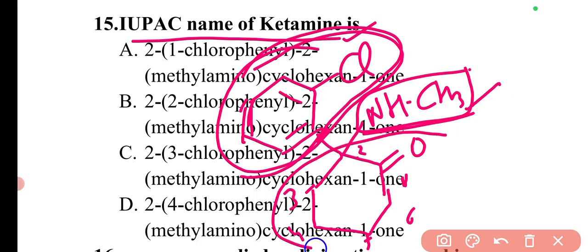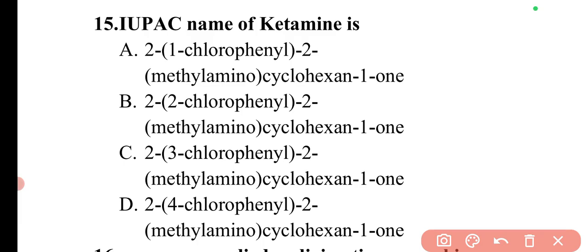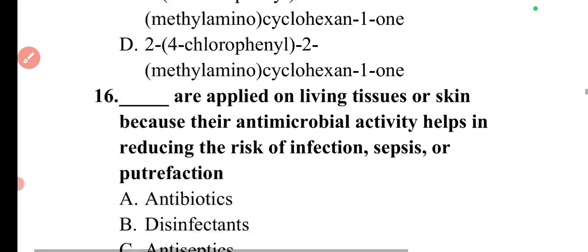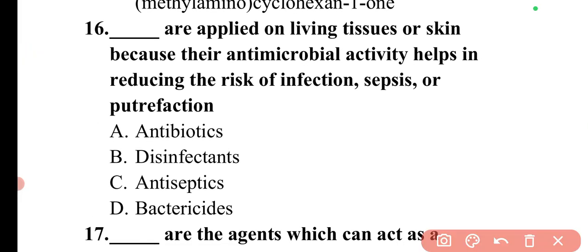Then this particular group is what? It is the cyclohexane, and at one position it is an one group. One group means it is a ketone group, so it will be cyclohexan-1-one. So if you can see the structure, all the substituents are at the second position except the C double bond O group. So it is 2 chlorophenyl, 2 methylamino, cyclohexan-1-one. So here option B will be the correct answer. So these are the few important IUPAC names.